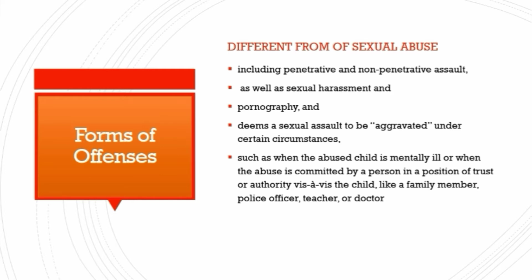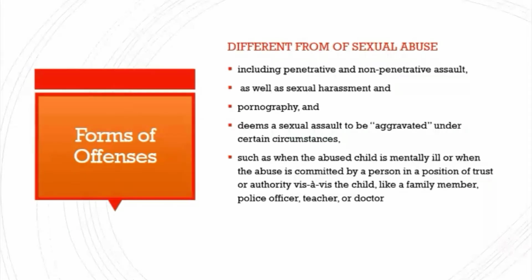Then we have cases where the abused child is mentally ill, or where the abuse is committed by a person in a position of trust and authority, like a family member, police officer, teacher, or a doctor. So this act also protects the child from abuse by any person who holds authority over the child. So this act is basically for the protection of children from any penetrative or non-penetrative assaults.